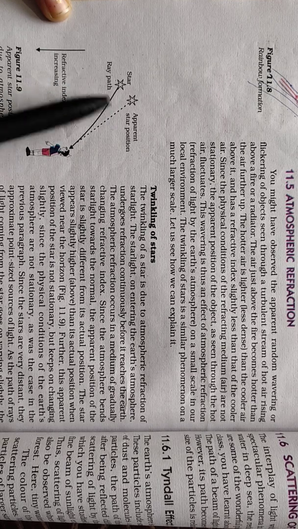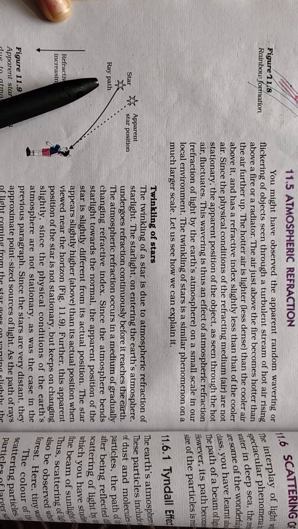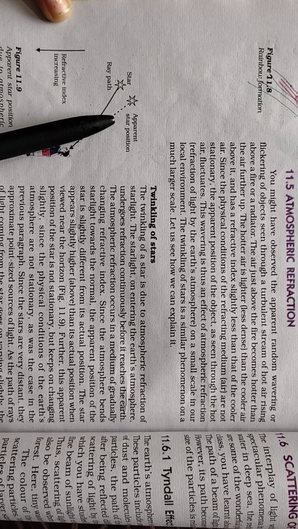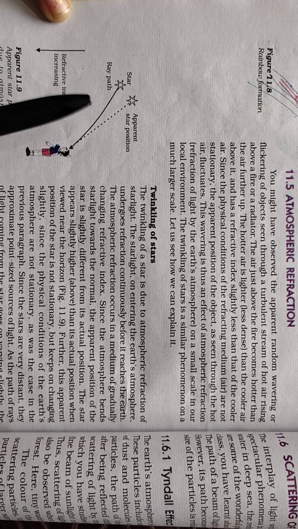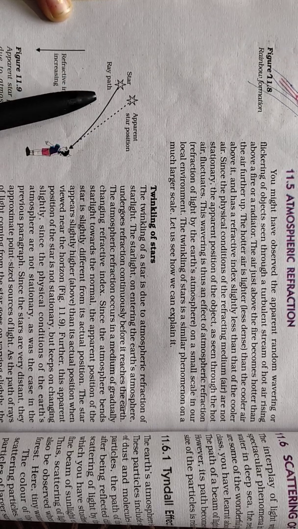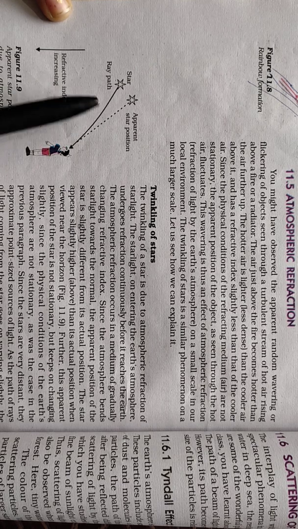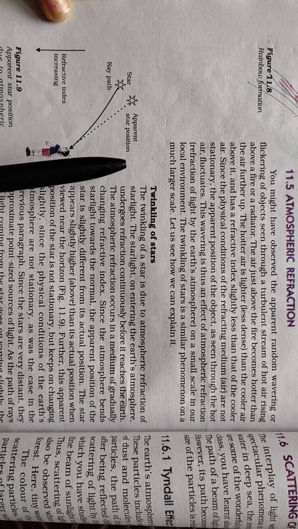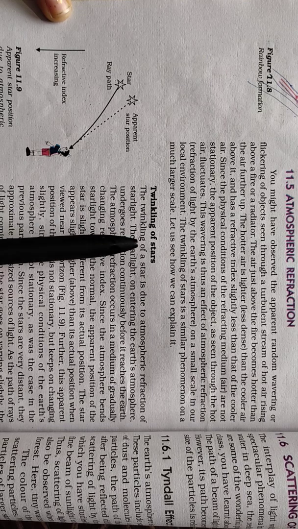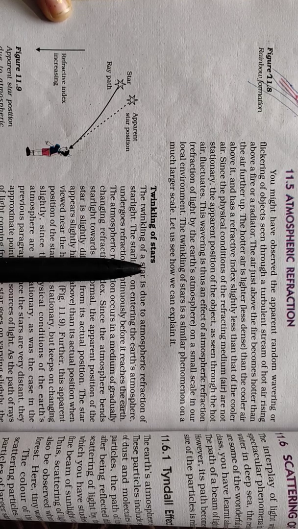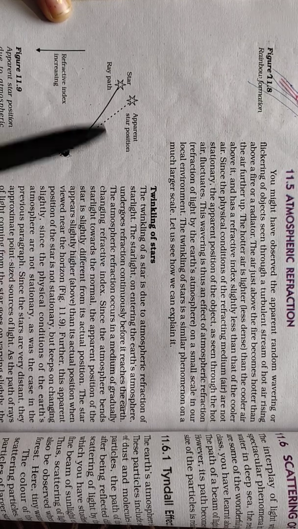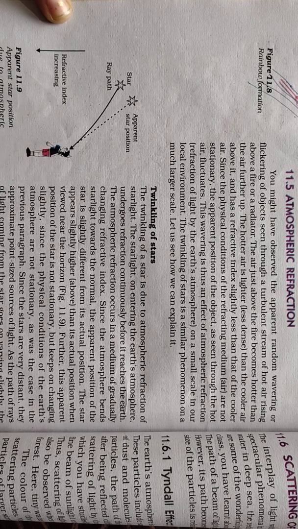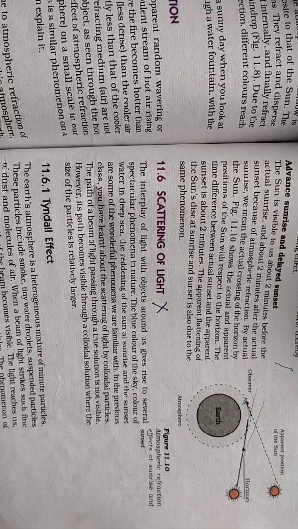It fluctuates as per the refraction of the light, and if the position of any luminous object fluctuates, it looks like twinkling, right? That is the reason we observe that stars are twinkling, because of atmospheric refraction.